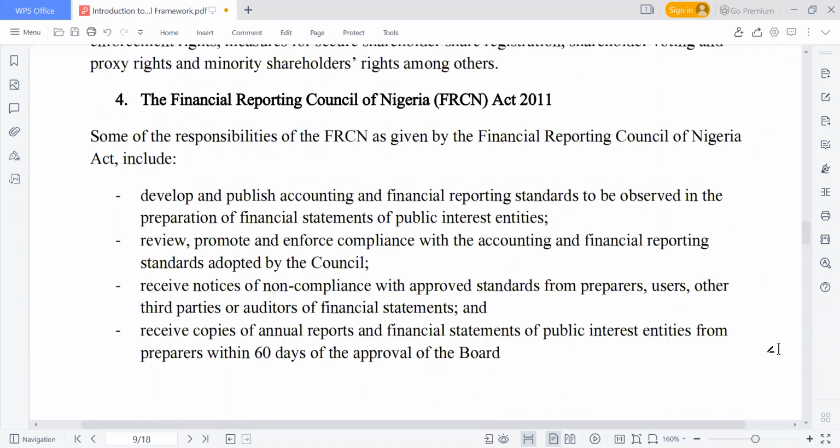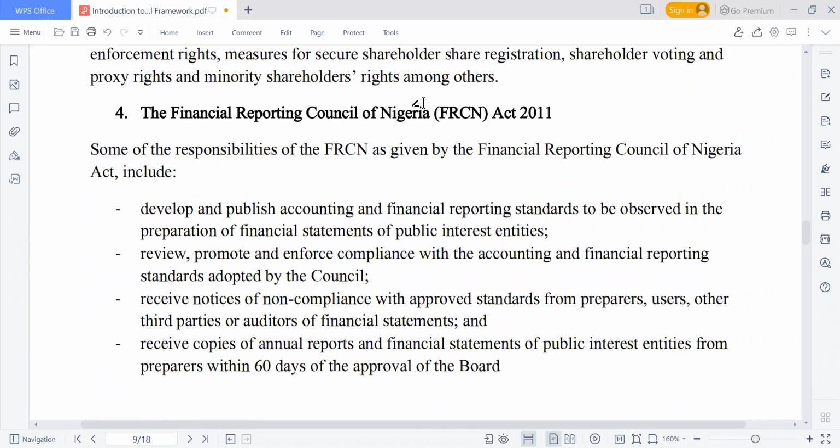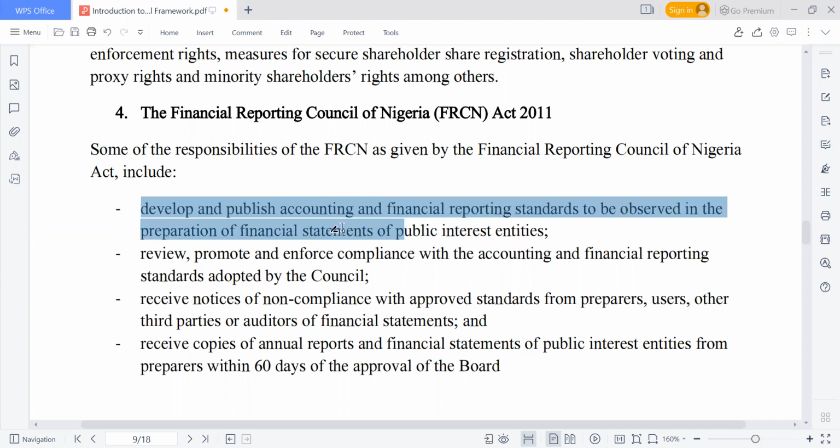And where we are going to stop for today is the Financial Reporting Council Act of 2011, that was established during the President Jonathan regime. Financial Reporting Council. And what is the role of the Financial Reporting Council? Develop and publish accounting and financial reporting standards to be observed in the preparation of financial statements of public interest entities. So the Financial Reporting Council has to tell us the standard that you need to follow, especially for the quoted companies.